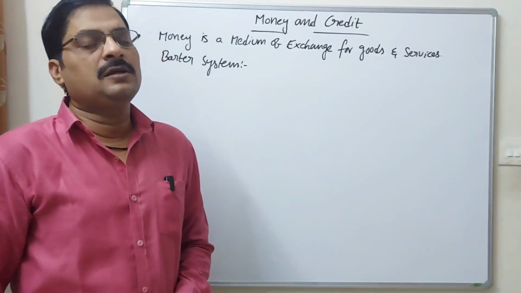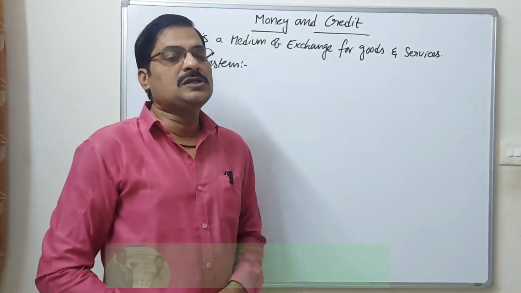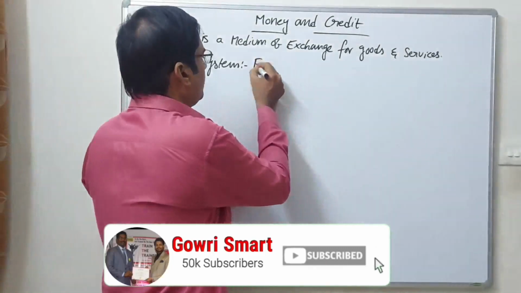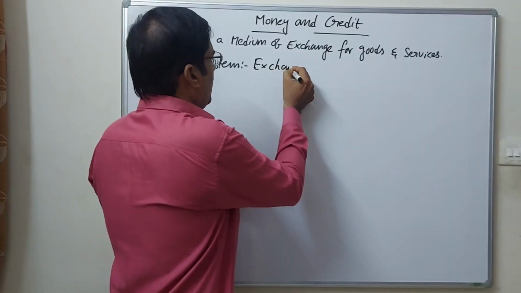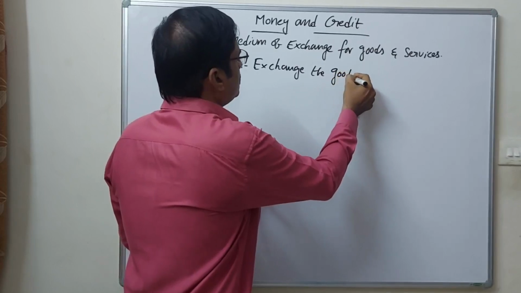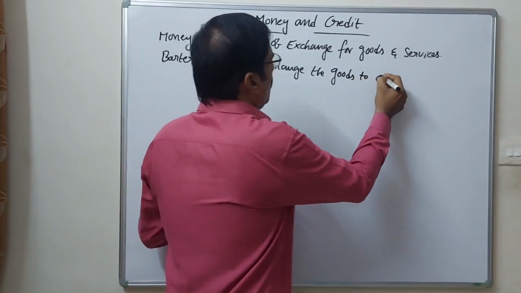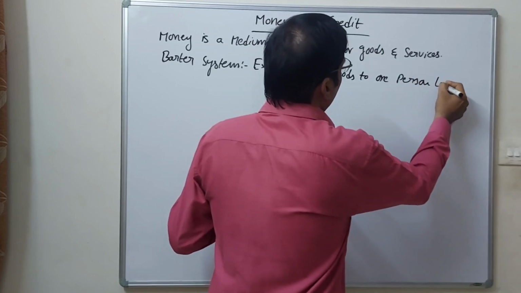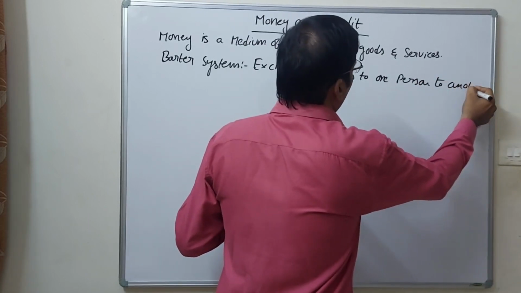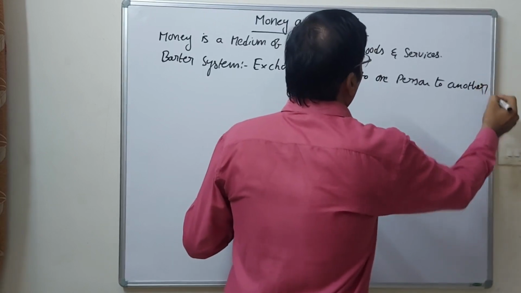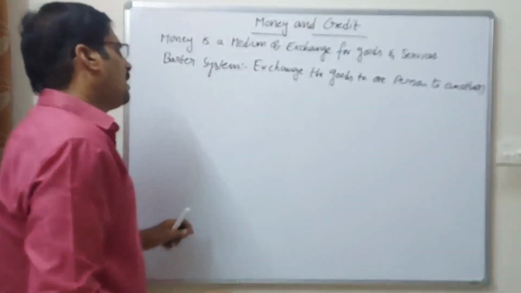Barter system means exchanging goods from one person to another person. It is called a barter system.